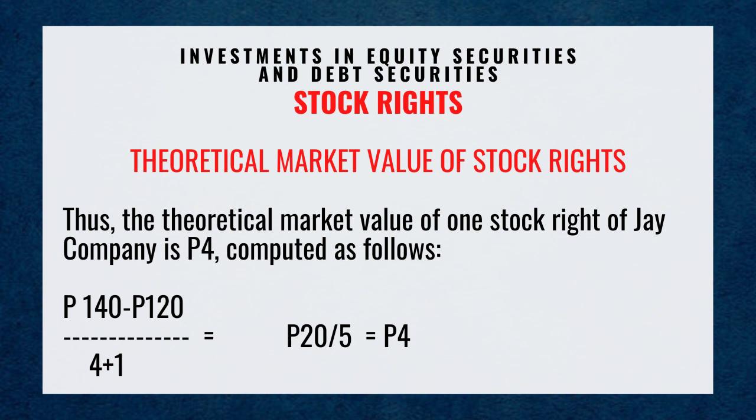Thus, the theoretical market value of one stock right of J Company is 4 pesos, computed as follows: 140 pesos less 120, divided by 4 plus 1, equals 20 pesos divided by 5, equals 4 pesos.